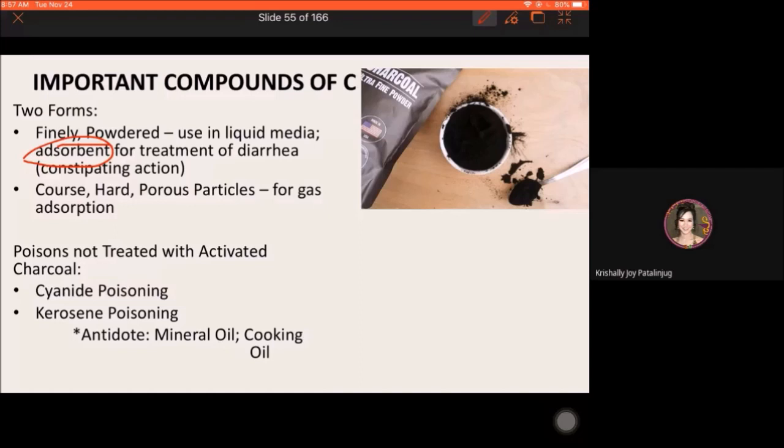It will just adhere to the surface of the toxins.